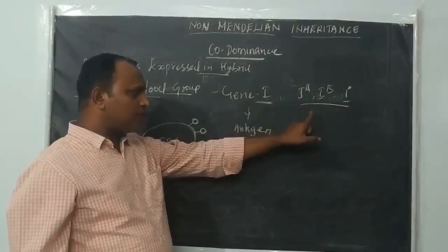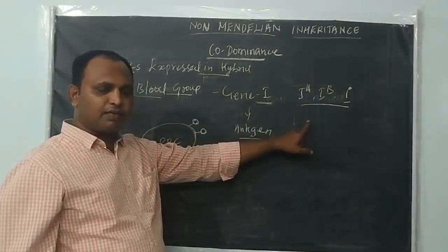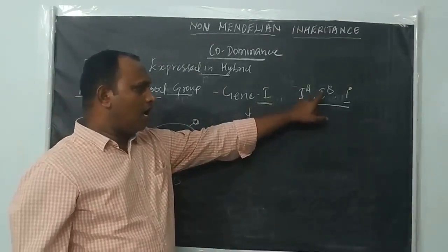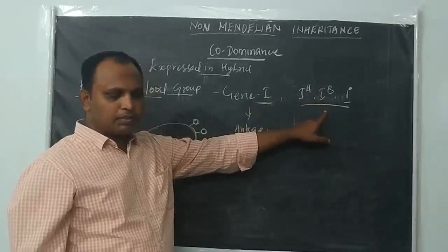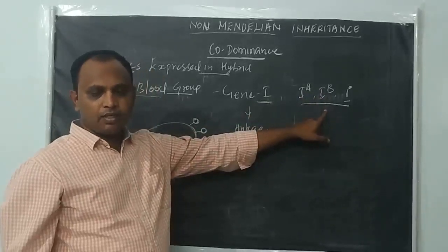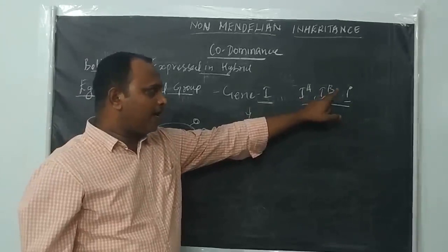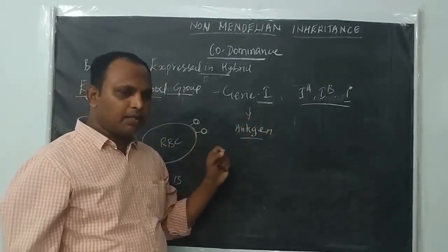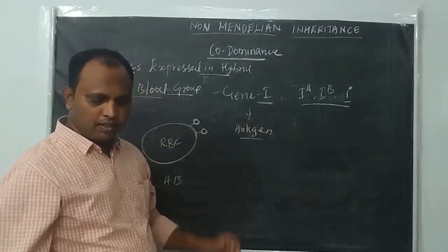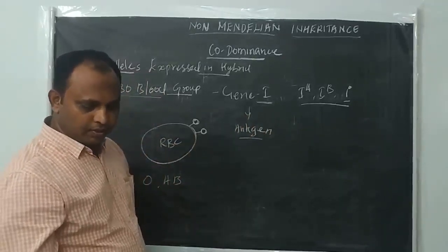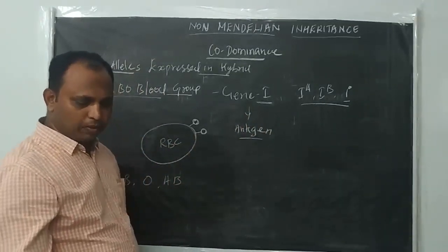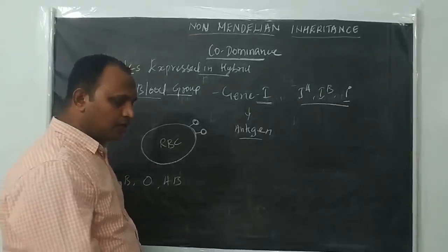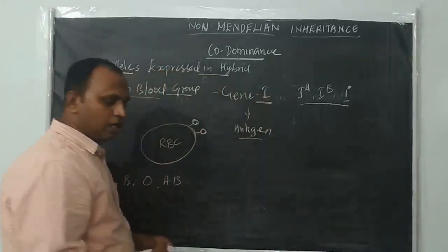Allele A produces A antigen on the surface of the RBC. Allele B produces B antigen on the surface of the RBC. The i allele does not produce any sugar polymer, so there is no antigen on the surface of the RBC. So this ABO blood group is a very good example of codominance.